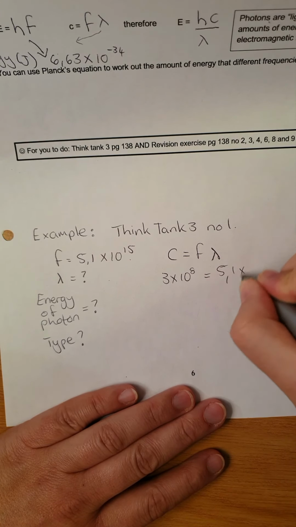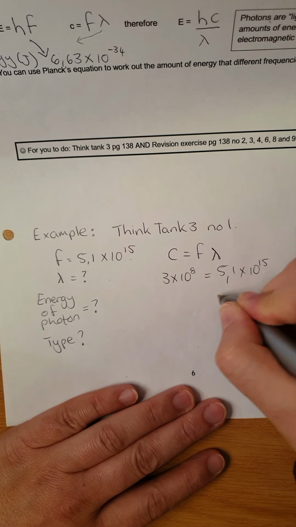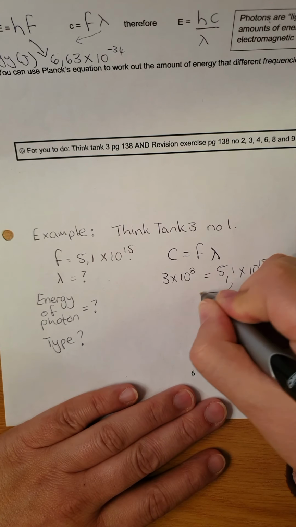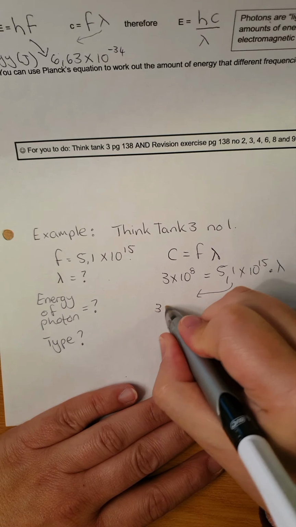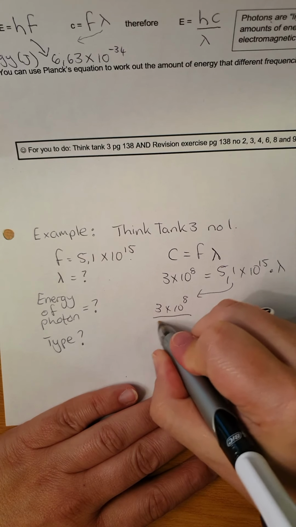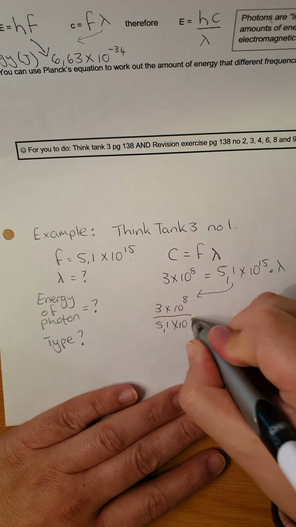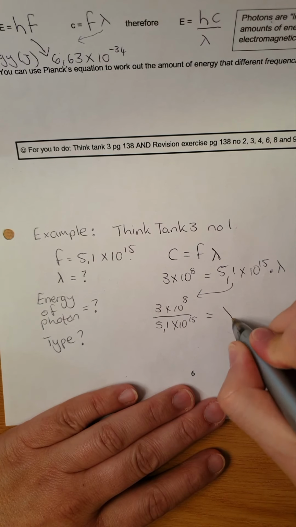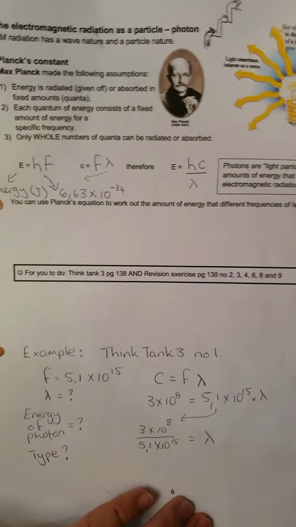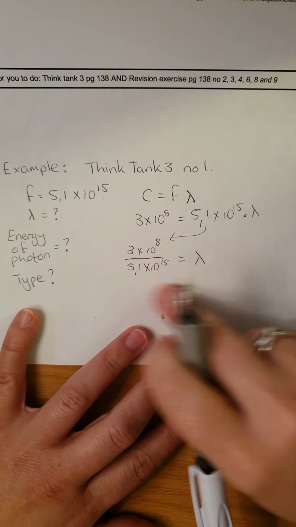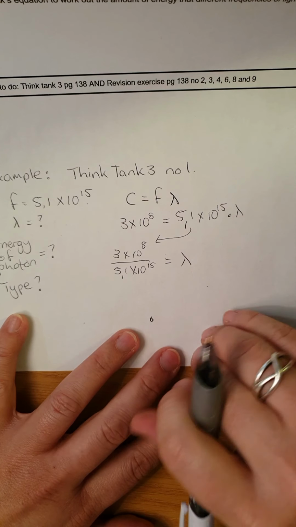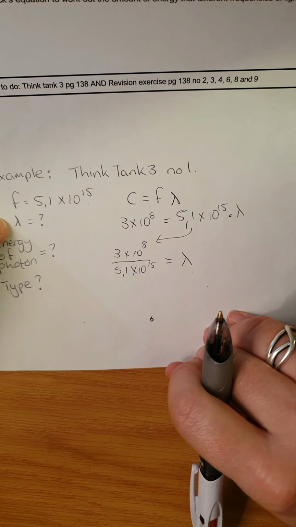Frequency is 5.1 times 10 to the 15 times wavelength. So you take that down: 3 times 10 to the 8 divided by 5.1 times 10 to the 15 is equal to wavelength. You can work that out. I'm just showing you how to do it, and that will give you the wavelength.